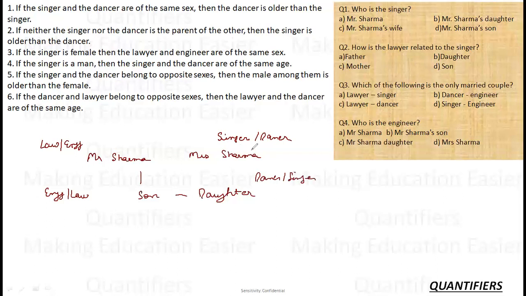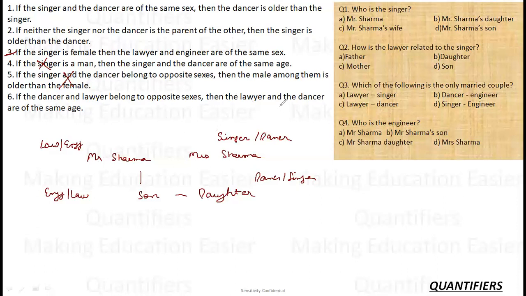So remember, this is just an assumption. This is not a concrete result. I have just read this out and I have mentioned that this could be one of the cases. Now, will it be one of the cases or not? We will see. So third condition I have assumed to be true. If singer is a man, singer I have assumed female, so I am not taking this condition. If singer and dancer belong to opposite sexes, so there they are same sexes, so I am not assuming this condition further.